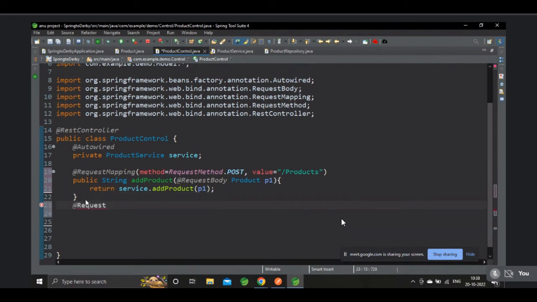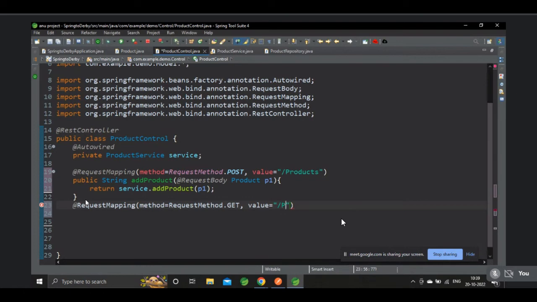This time we are writing a method for getting the products. Request method post. Add all.